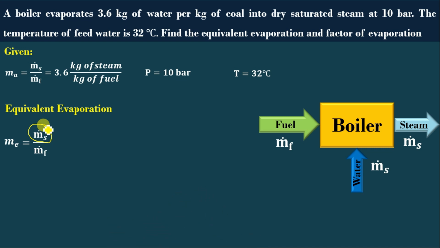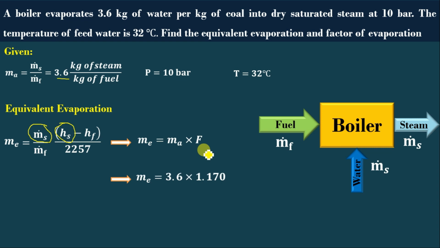So we multiply with the factor of evaporation, which says what type of steam is being generated. This factor is always greater than 1. The equation can be written as Me equal to ma into F. Ma is given in the question and F we found, so substituting, 3.6 into 1.17, the equivalent evaporation Me is 4.212 kg of steam per kg of fuel.